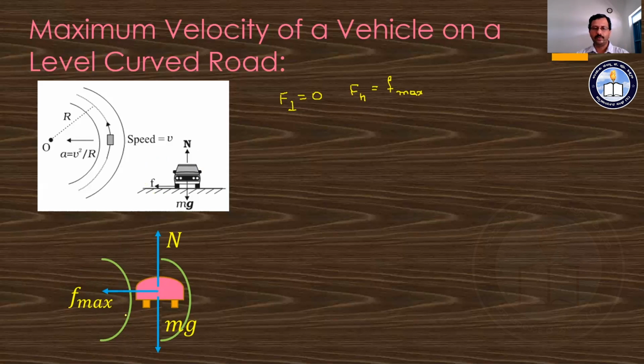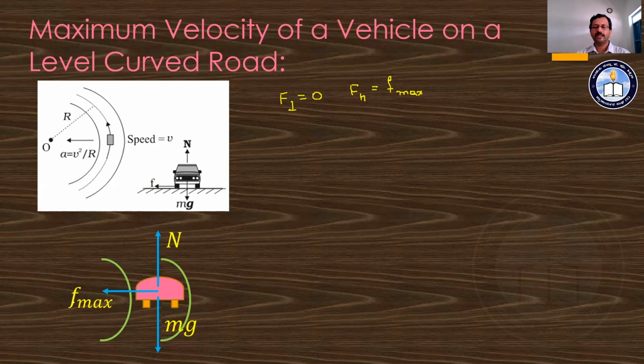In a curvy road of radius r, a vehicle is moving, and three forces are acting. One is the weight of the body in the downward direction, another is the normal reaction, the vertical component of the contact force. They are equal in magnitude, which is why the perpendicular force is equal to zero, and no acceleration is produced in the vertical direction. We can observe only one force acting along the horizontal direction, let us say F max.